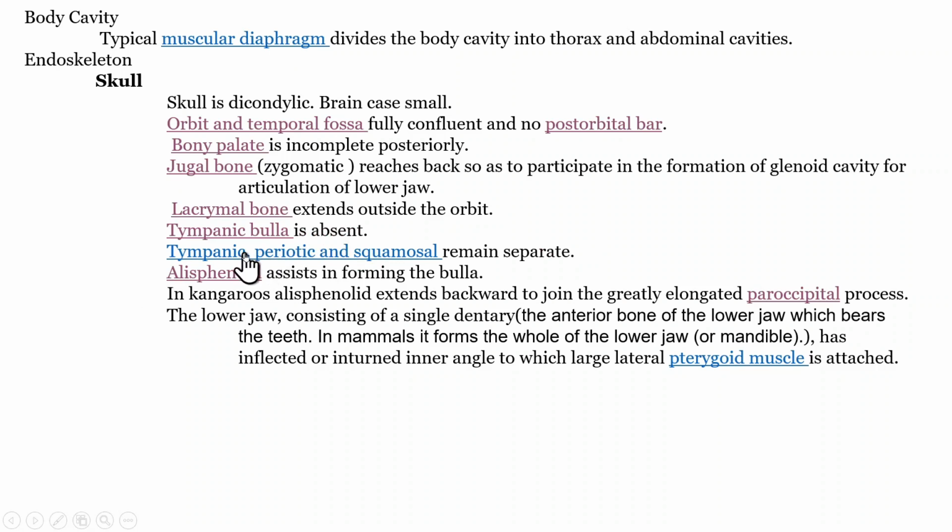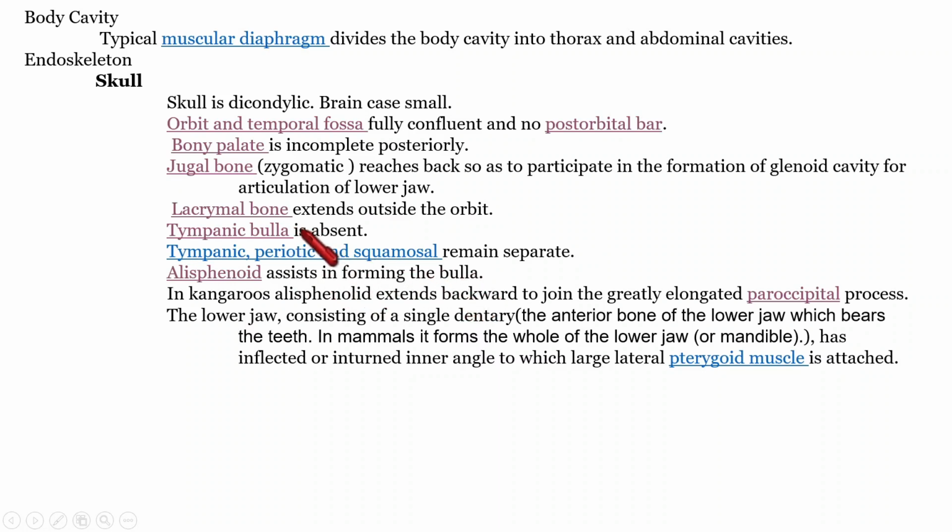Then these are some other bones we can see in the temporal region: tympanic, periotic, and squamosal. All these bones exist separately. That's another feature. Then the alisphenoid. The alisphenoid is another cartilage-type bone we can see on the side of the skull itself. It assists in the formation of the bulla.